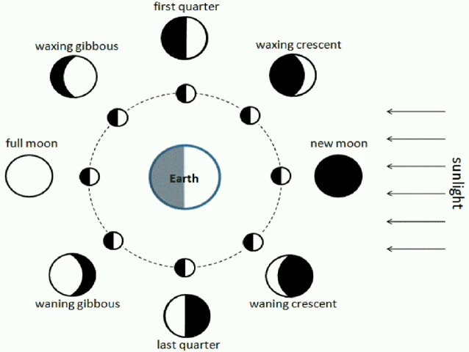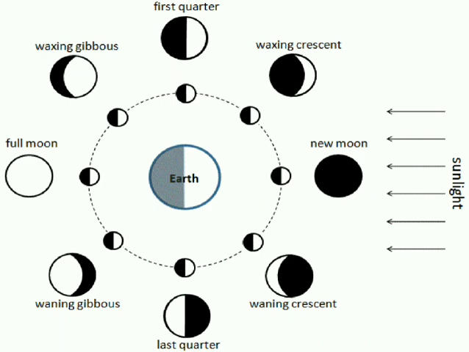So actually, the sun is constant and the earth is rotating as well as revolving around the sun, in the same way the moon is rotating as well as revolving around the earth.